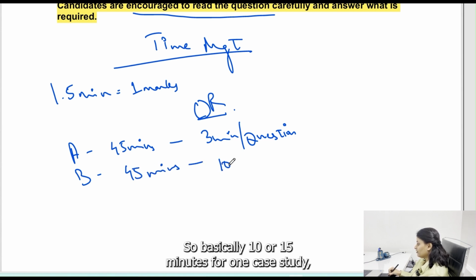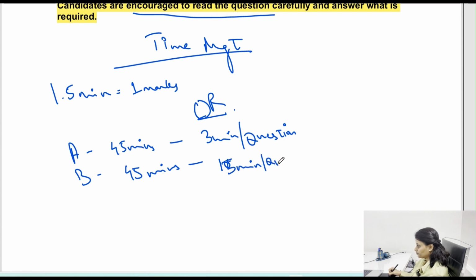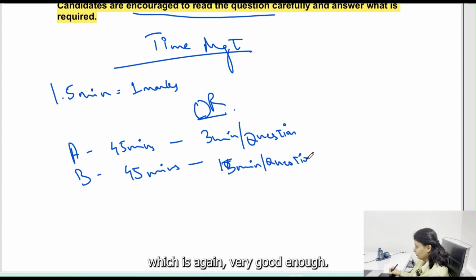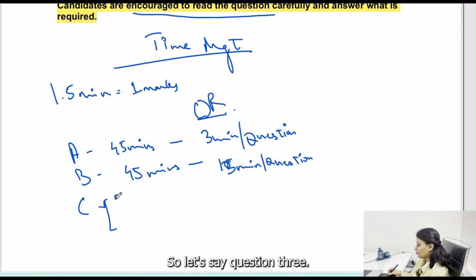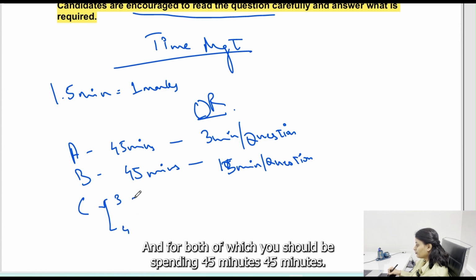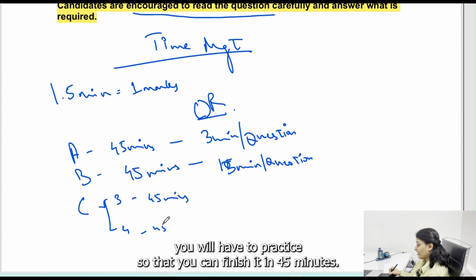So basically 15 minutes for one case study, which is again very good enough. Then for your section C, you have 2 questions. So let's say question 3 and 4, both of which you should be spending 45 minutes, 45 minutes. So this is something you will have to practice so that you can finish it in 45 minutes.